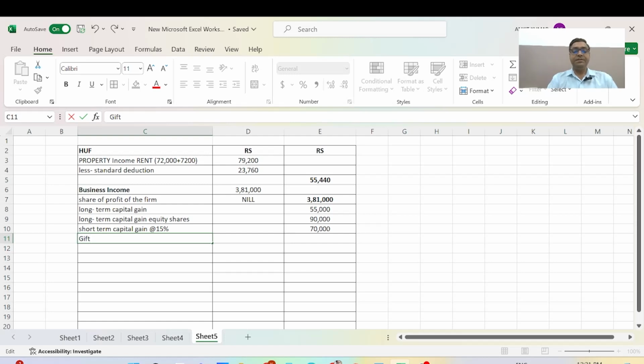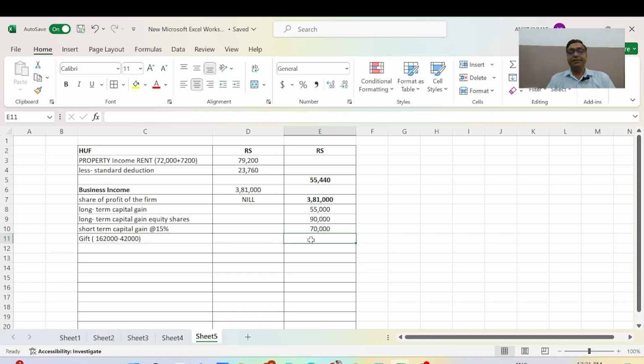I have already discussed this in the questions and how the calculation is done: 1,42,000 minus 1,62,000 is equal to 42,000, and this will be 80,000. Clear? And now we come to interest.